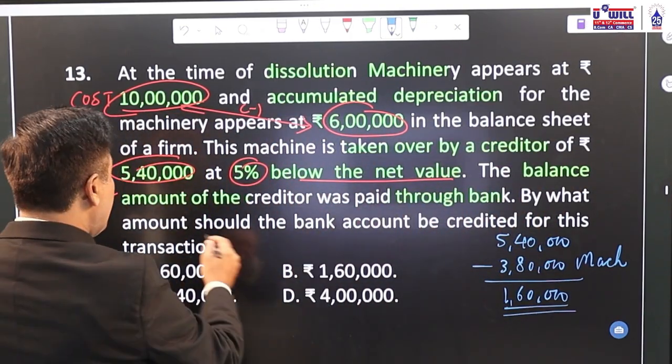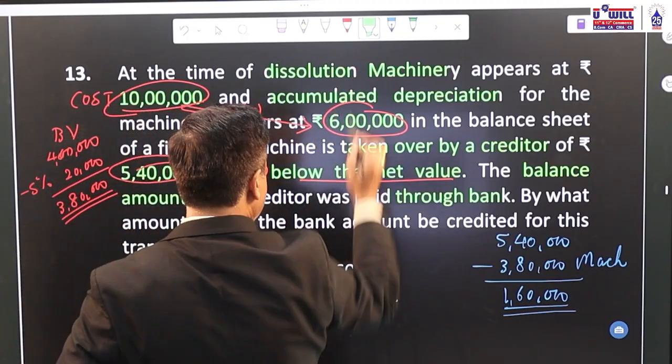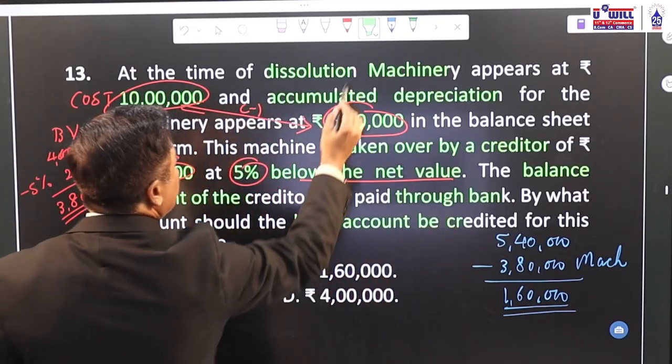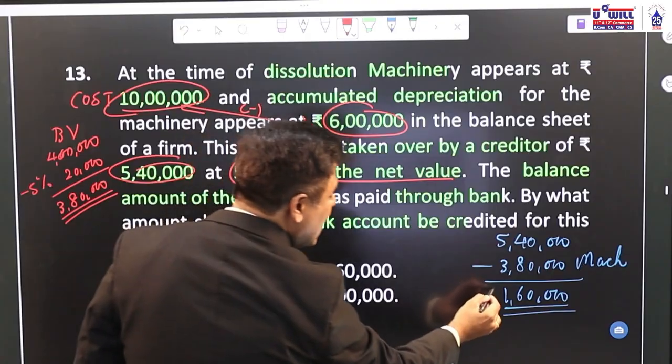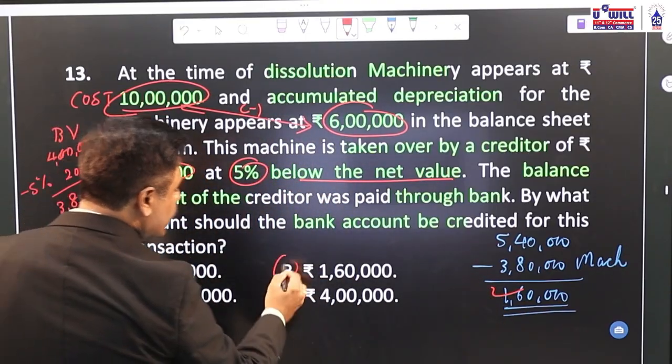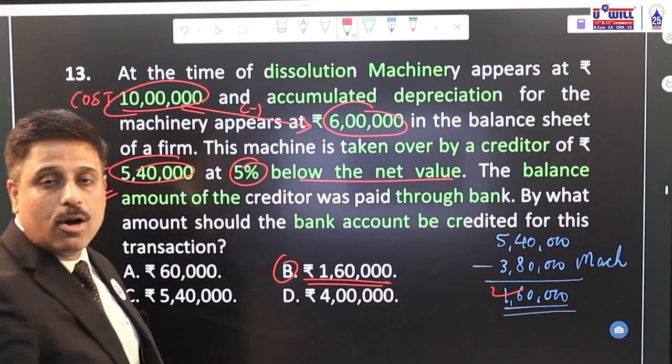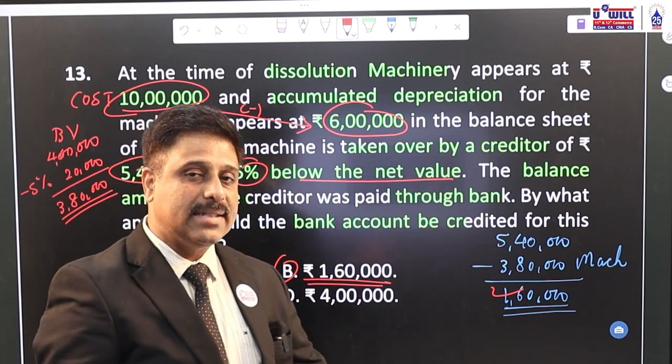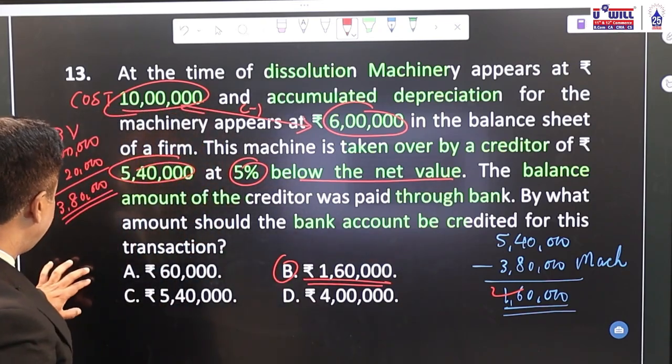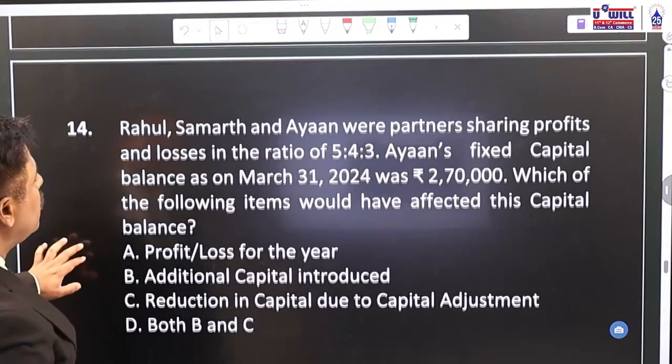1,60,000. By what amount should the bank account be credited for this transfer? As we discussed, 1,60,000. Option B. Bank account will be credited with 1,60,000 for the balance transfer. Okay. Question number 14.